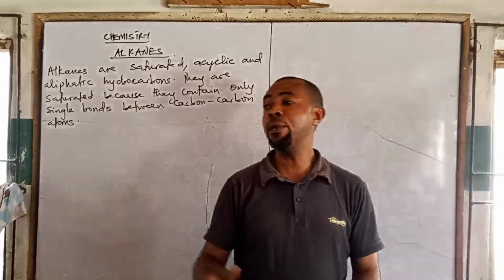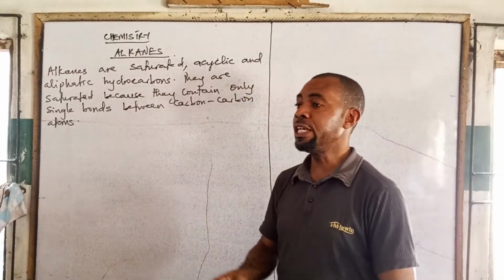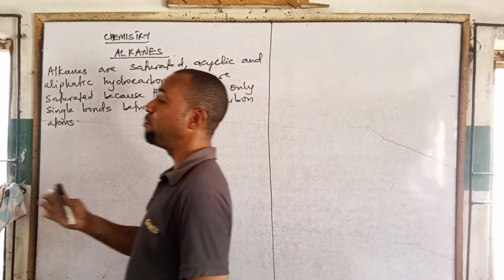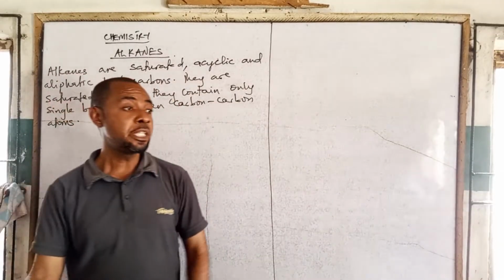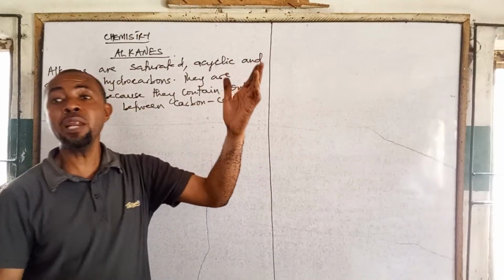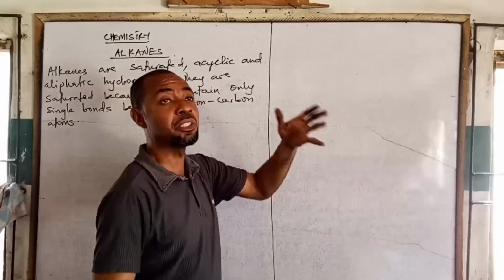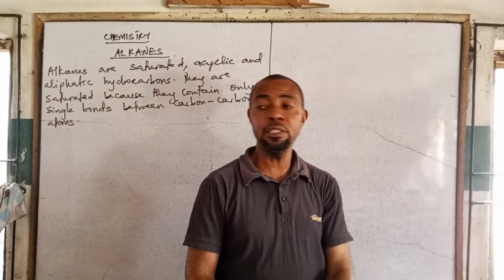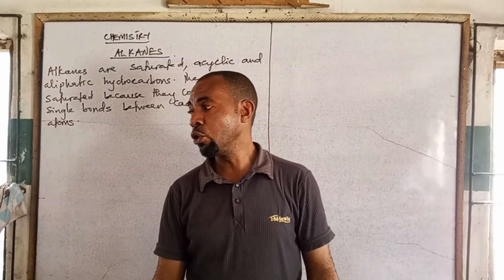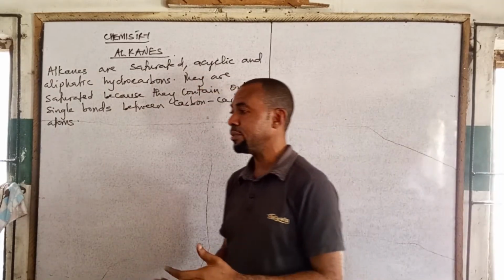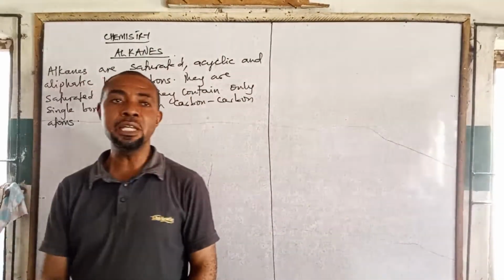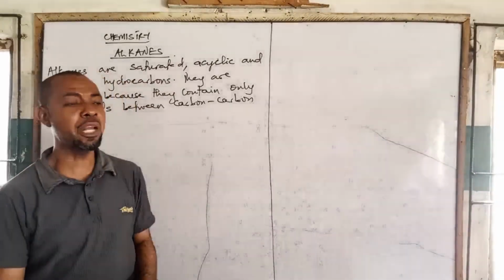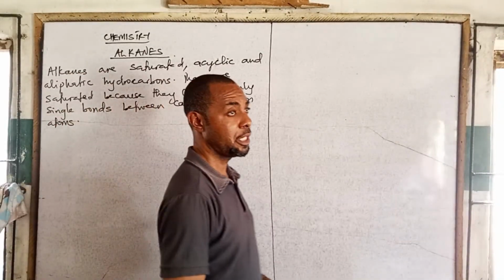As the number of carbon atoms increases, they move from gases to liquids, and eventually to solids. Alkanes with about 17 carbon atoms will be solid. So they can exist as gases, liquids or solids at room temperature, depending on the number of carbon atoms present.